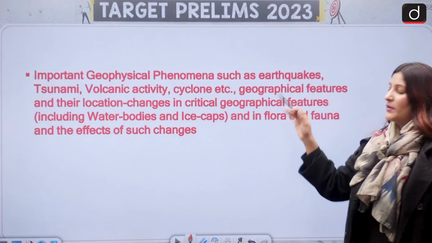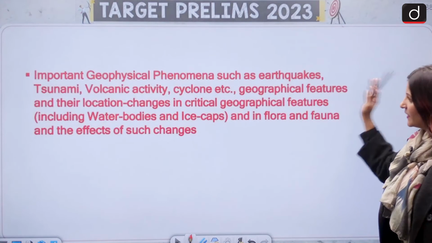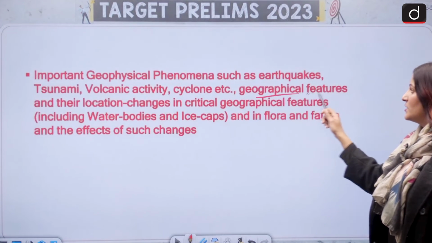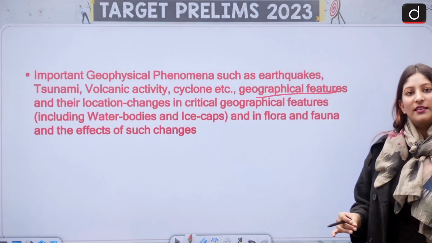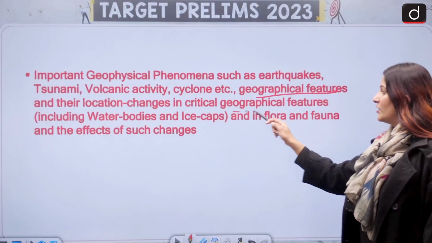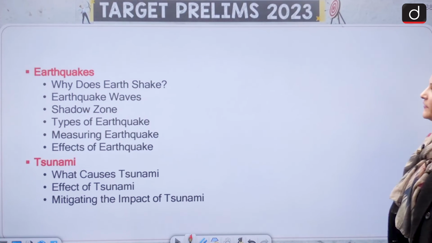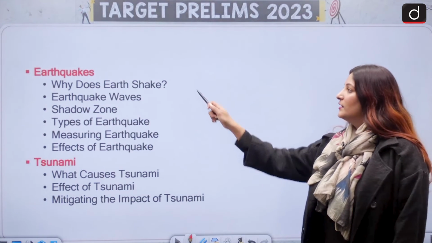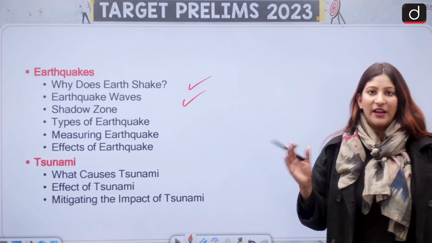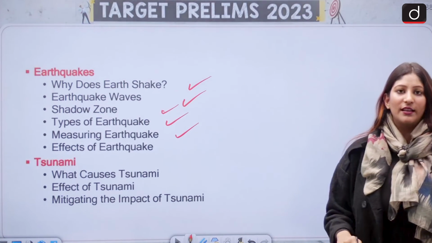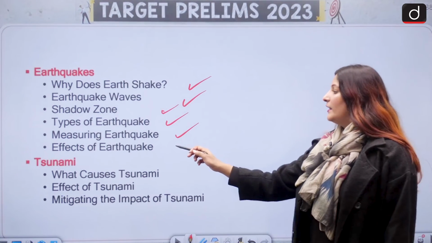Important geophysical phenomenon, very important from the perspective of both prelims and mains. Tsunami, volcanic activity, cyclone, earthquake, geographical features and their location, changes in critical geographical features, and the flora and fauna and side effects of it. Here we have earthquake. Why does the earth shake? What are the waves, different types of waves? What is the shadow zone? How many types of earthquakes are there? How do we measure earthquakes and the effects of it?